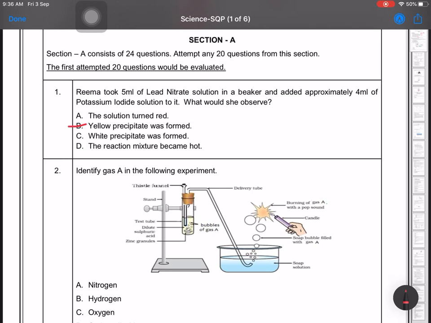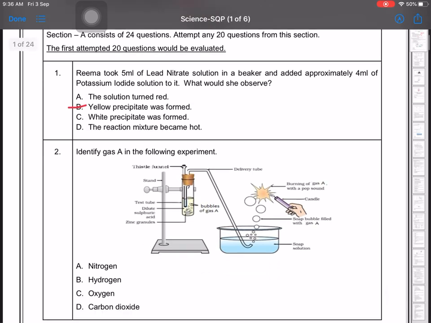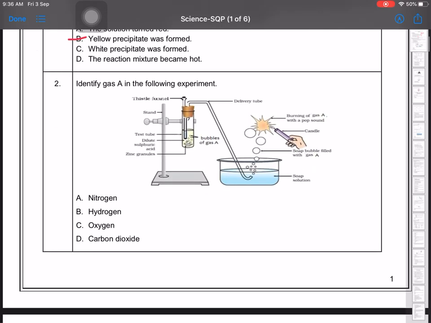B option. Identify a gas in the following experiment. You can see from the figure, this is your NCERT figure only. It's a simple question. You have to just identify the gas from the figure. It's the hydrogen gas. Let's see the third question.